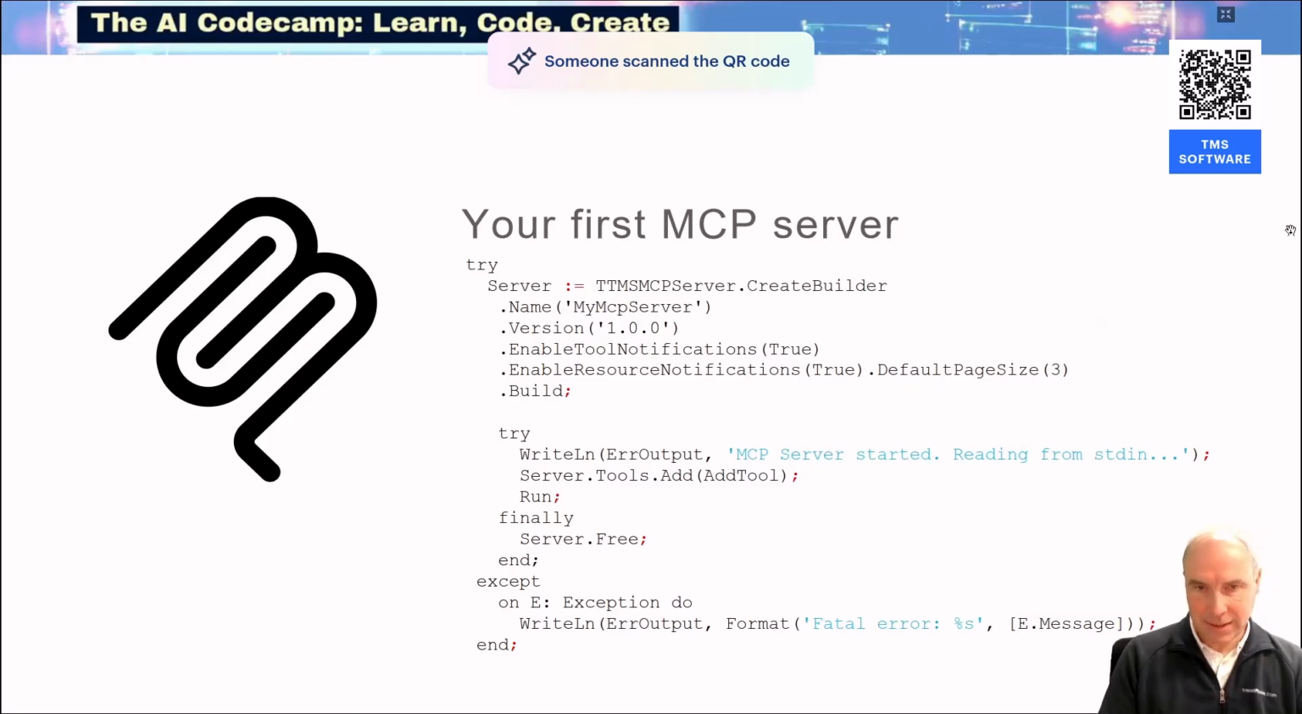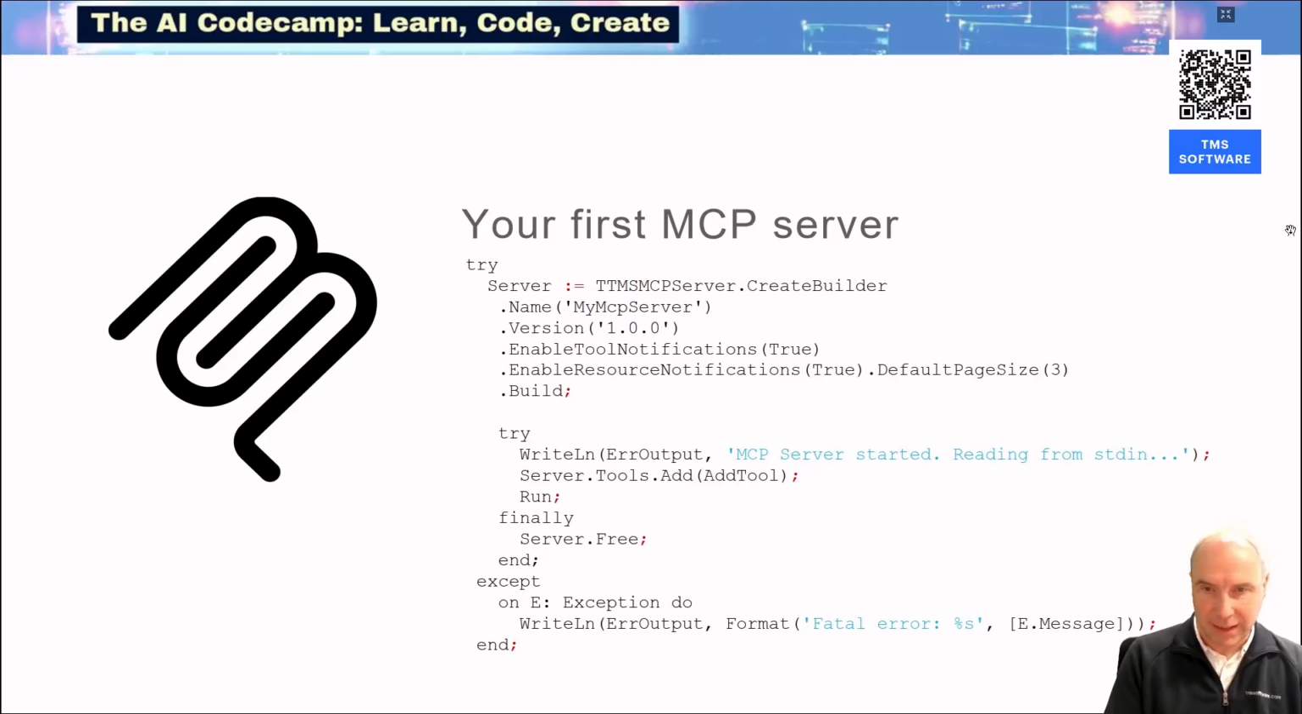How you create this is done with the help of classes that we provide. Here you can see that the TTMSMCPServer is created, and with this code, in the second line, we give the server a name and a version. The next step will be to add tools to that MCP server, which you can see in the line here, server tools add, with the add tool that comes on the next slide.